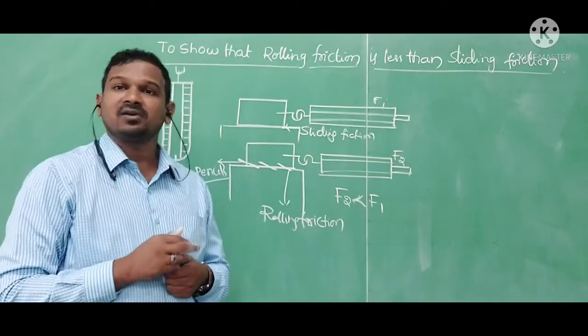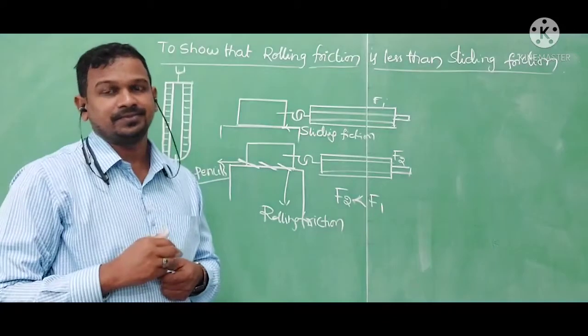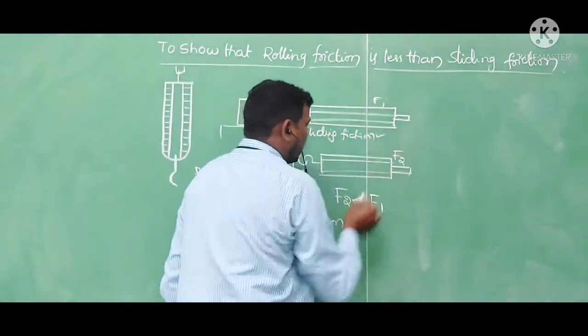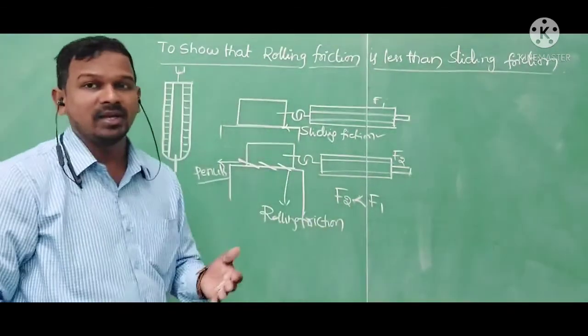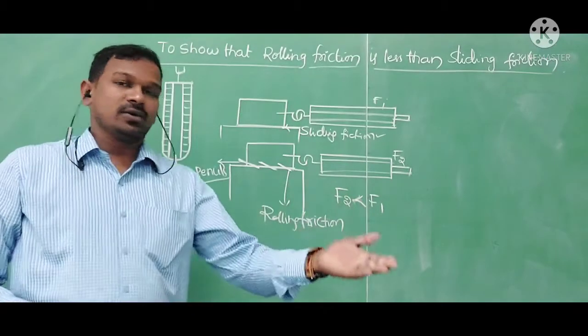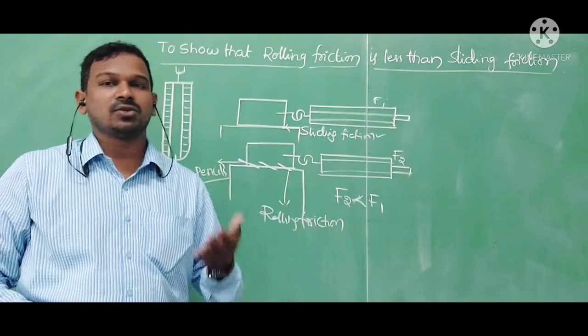Walking is very difficult, whereas rolling is very easy. Like this, we can reduce sliding friction with the help of rollers, small ball bearings and small wheels, by attaching them to shoes and suitcases.